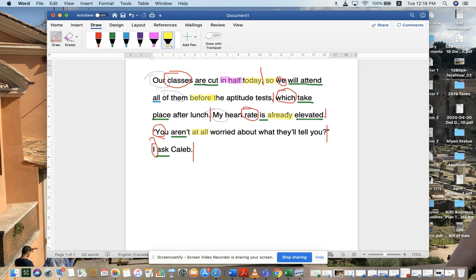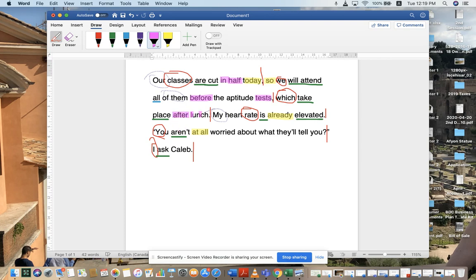Adverb here before what? The aptitude tests. Now, if a subject followed this in a predicate, this will be taken as an adverb, but because we have just a noun, this is a typical preposition with tests as our object of the preposition. Aptitude is just an adjective. Then we go which take place, again, when?